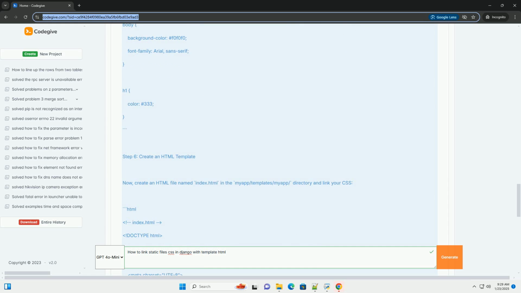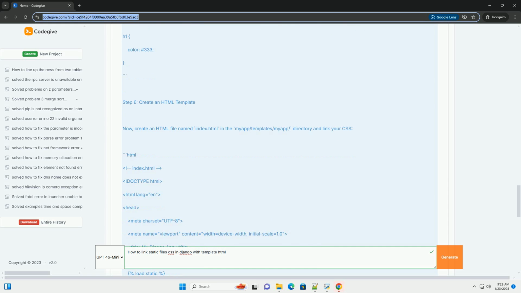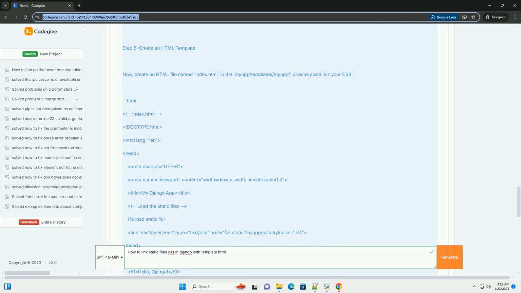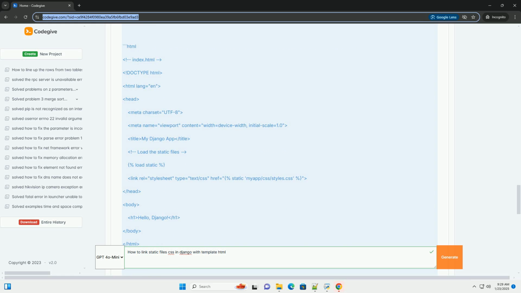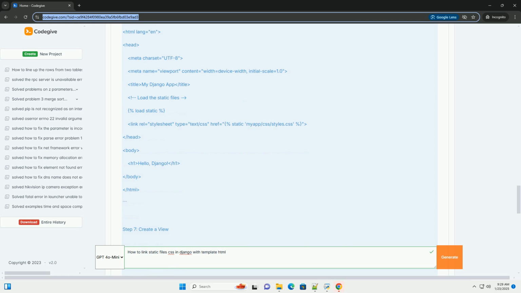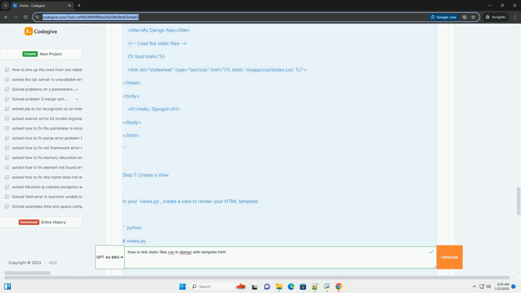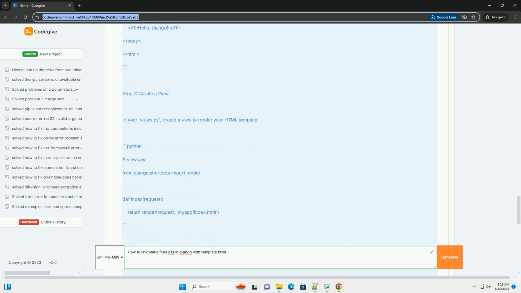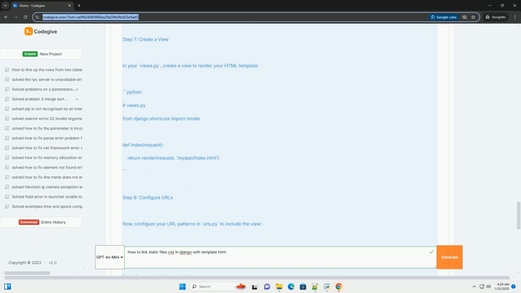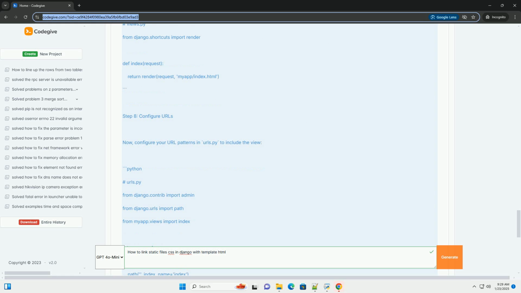Step 3. Create static and template directories. 1. Create a static directory. Inside your app, myapp, create a folder called static, and within that, create another folder named after your app, in this case, myapp. Inside this folder, create a CSS folder and add your CSS file, styles.css. 2. Create a templates directory.